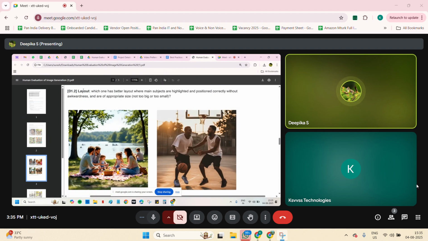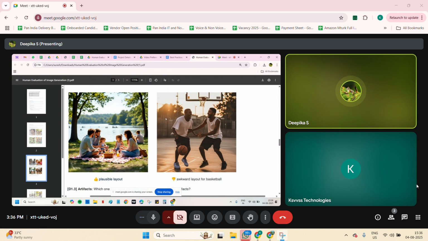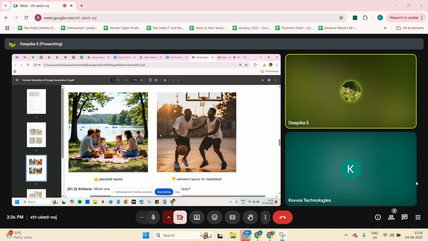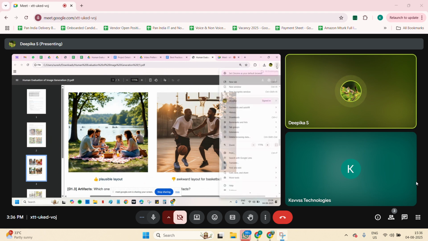And next, coming to layout, in the layout we need to check for better layout, and that the subject should be correctly positioned and of appropriate size. It should not be too big or too small. Comparatively, if you see these two images, the first image layout is good, positioned in a proper way. In the second image you can find some awkwardness.